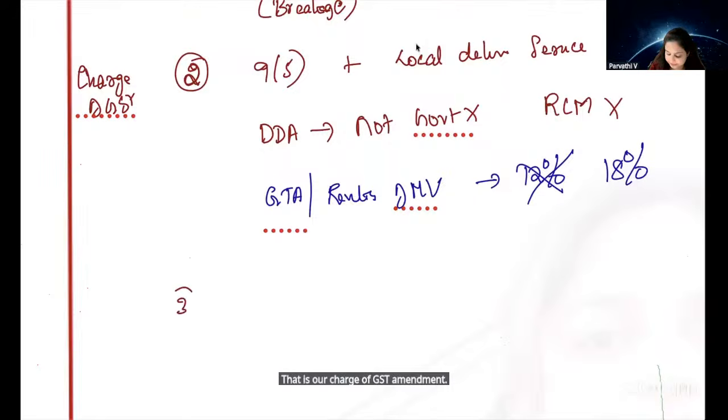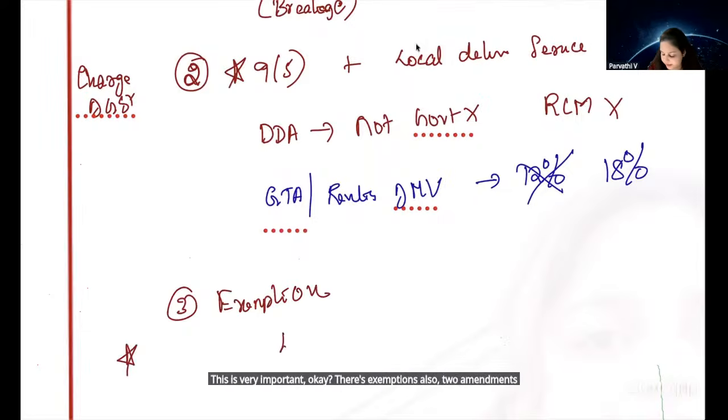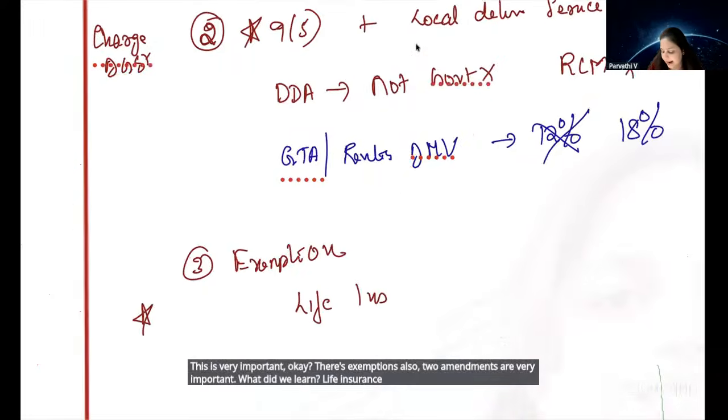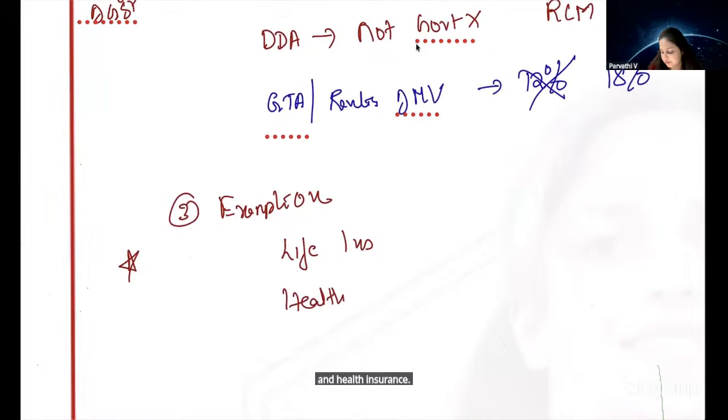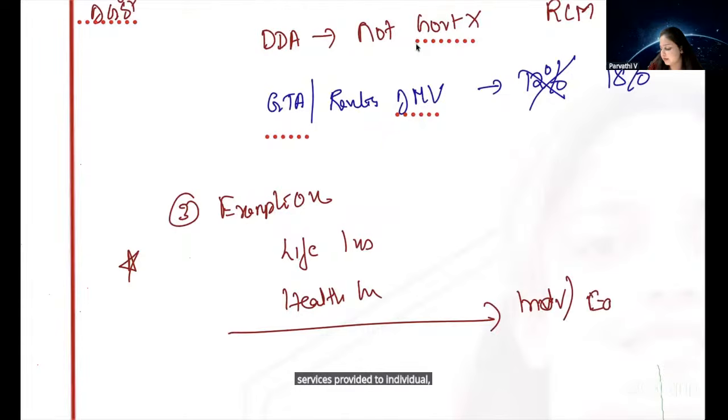Next, what did we learn? Exemptions. This is very important, okay? In exemptions also, two amendments are very important. What did we learn? Life insurance and health insurance services provided to individual and family is exempt from GST. Okay?